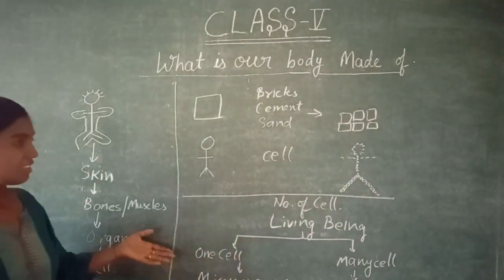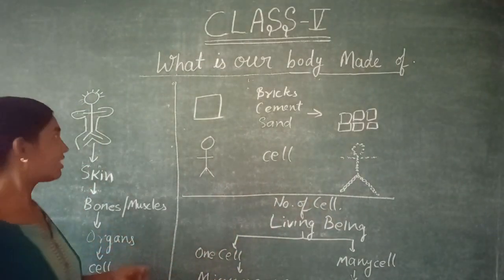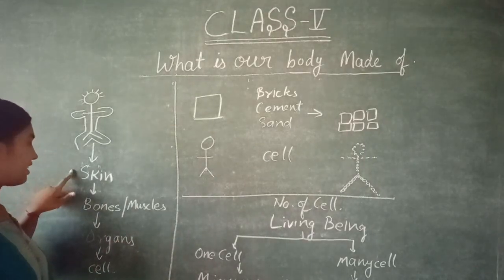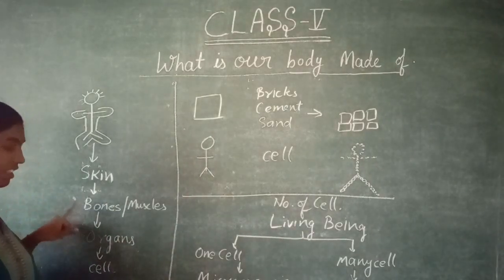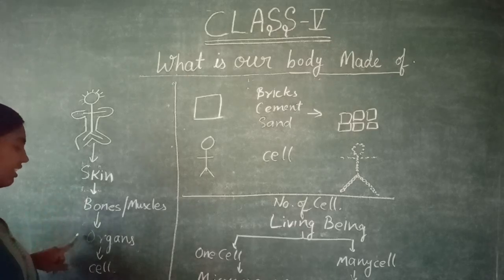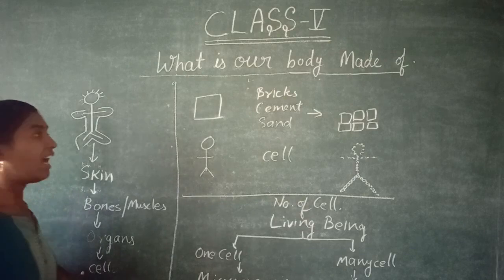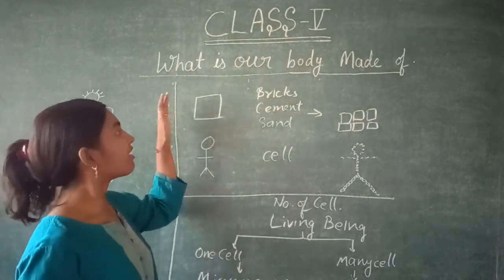Now, just take a revision: our body is made up of skin. Under the skin there are bones and muscles. Under the bones and muscles there are organs, and these organs are made up of cells.